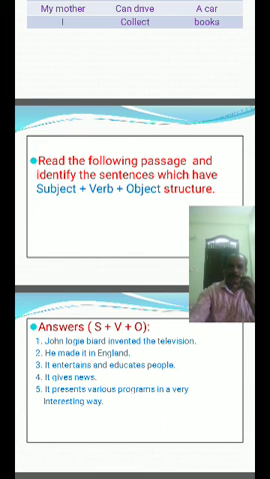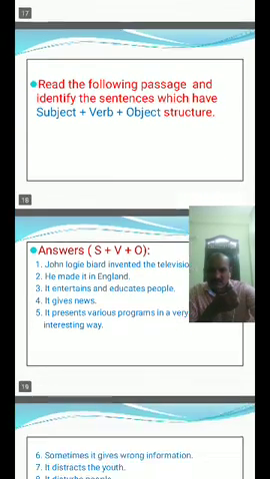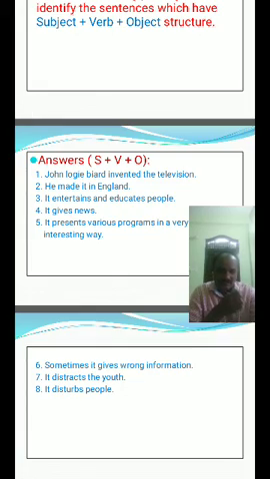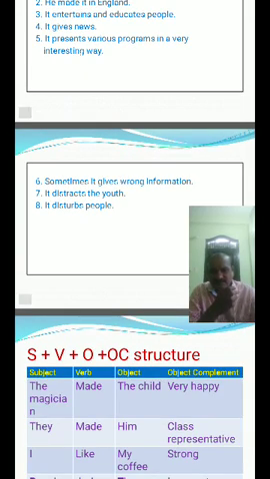So finally, I will read out the sentences that have subject plus verb plus object structure in this passage. John Logie Baird invented the television. He made it in England. It entertains and educates the people. It gives news. It presents various programs in a very interesting way. Sometimes it gives wrong information. It distracts the youth. It disturbs the people. Now come to one more structure.